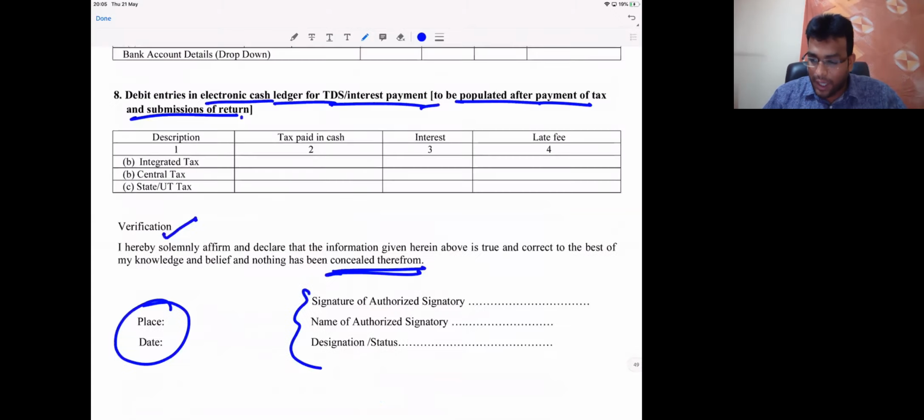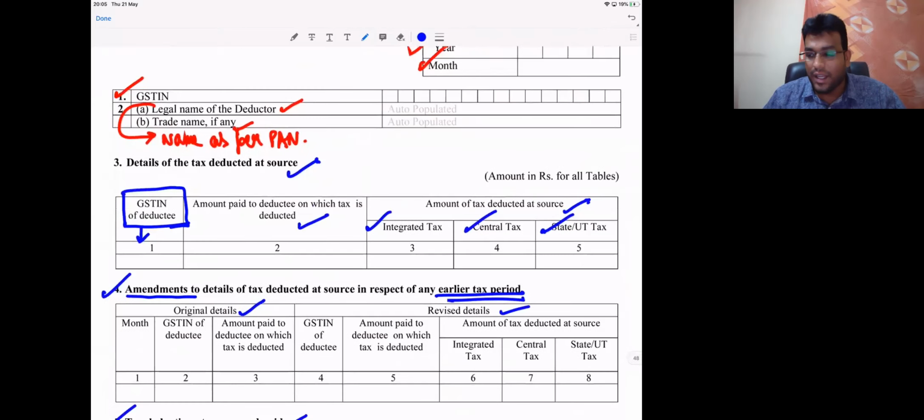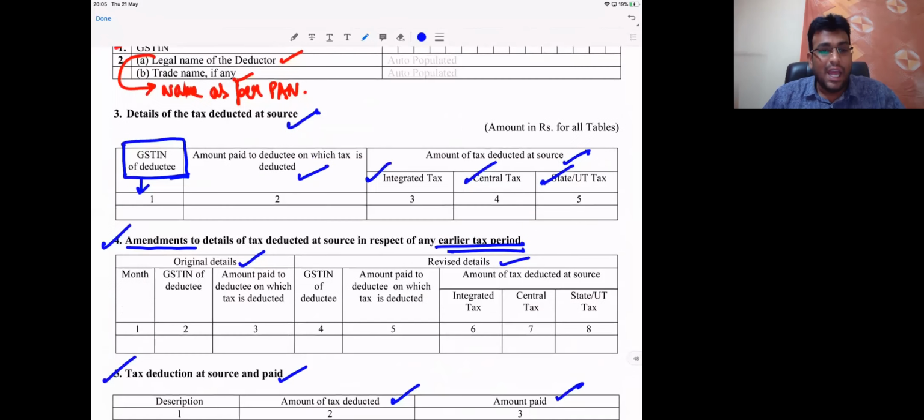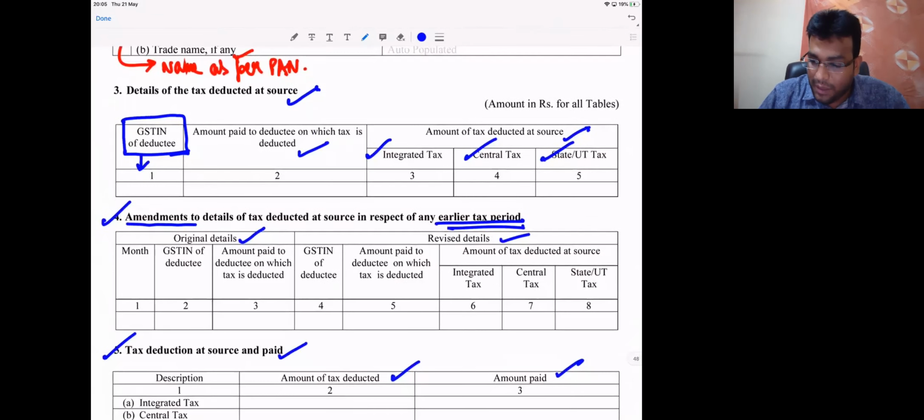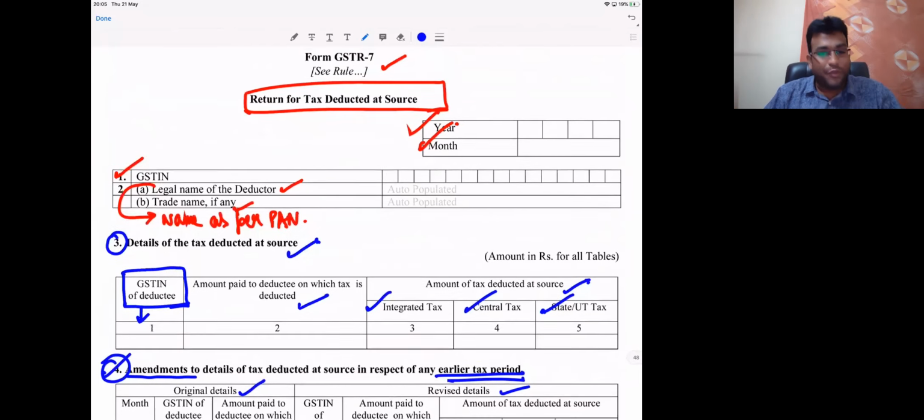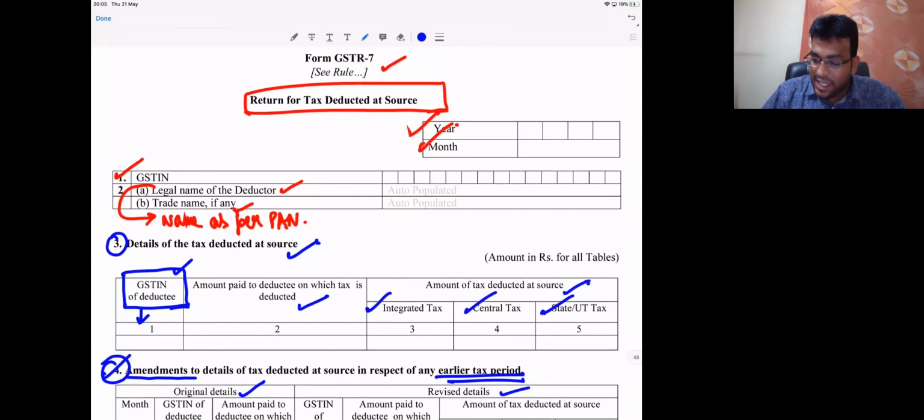So friends, I really want you to observe that 2 important columns are only there here. One, the year, month, what we give. Table number 3 and table number 4 are most important. Table number 3 talks about the details of TDS. Table number 4 talks about amendments for earlier period. This return they will file, and in which they will reflect this GSTN of deductee. Only then that amount will reflect electronic cash ledger of whom, my dear friends? The deductee. But if deductee is unregistered, that amount cannot be reported here.